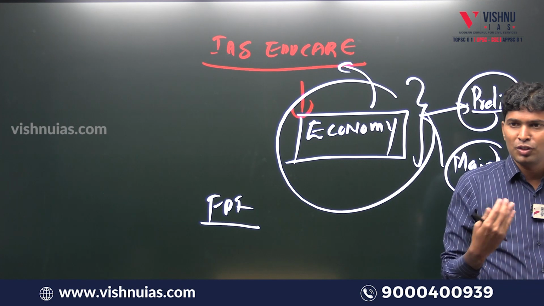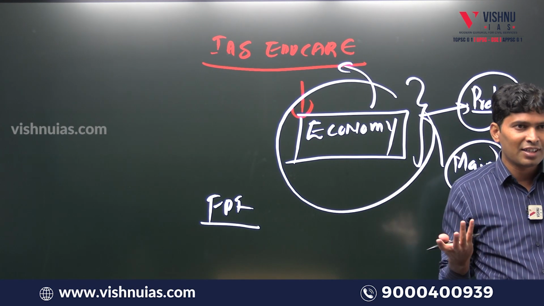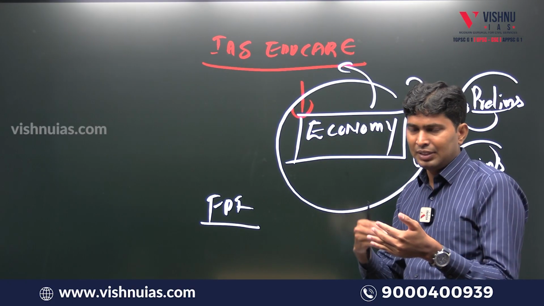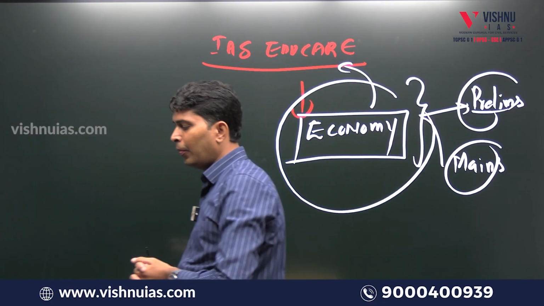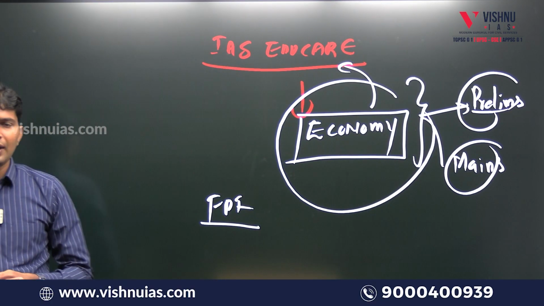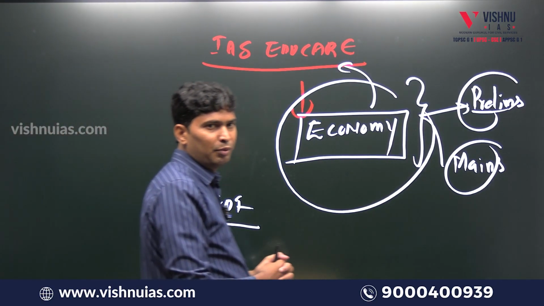Suppose the inflation chapter is over for you. Then you are reading a paper, WPI, CPI, RBI. You'll understand, oh, very nice, very easy only. So as we develop the concepts over a period of time, holistically, in prelims there are 15 to 20 questions. In mains, GS paper 3, roughly 130 to 140 marks.